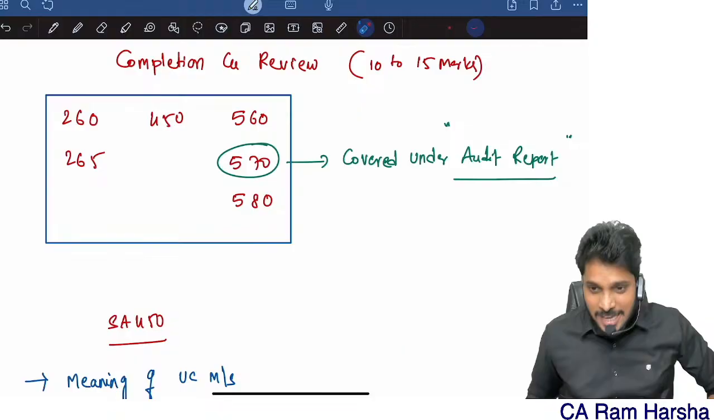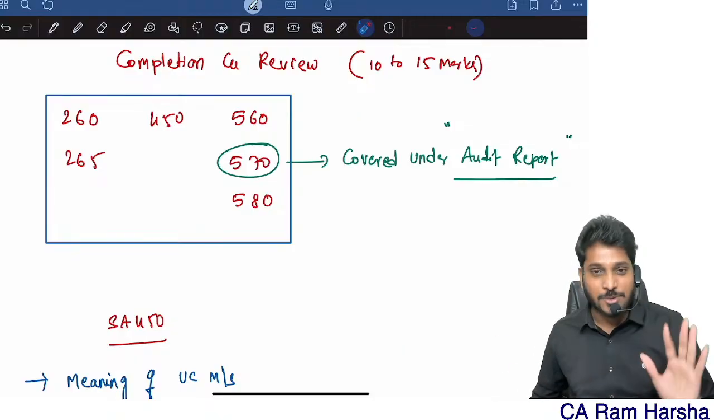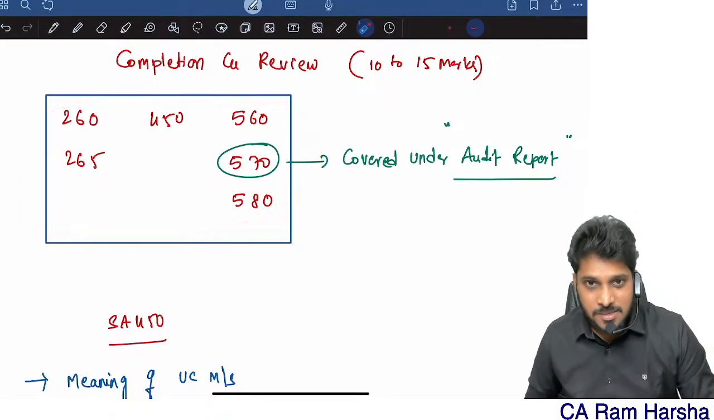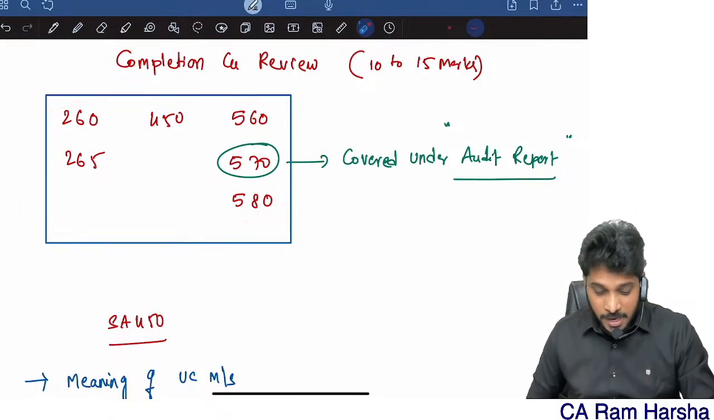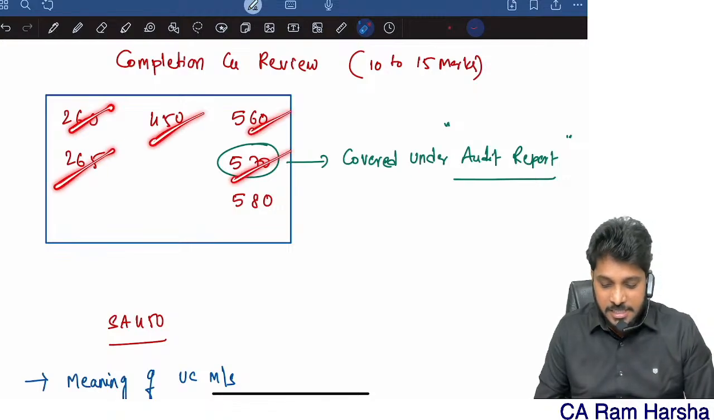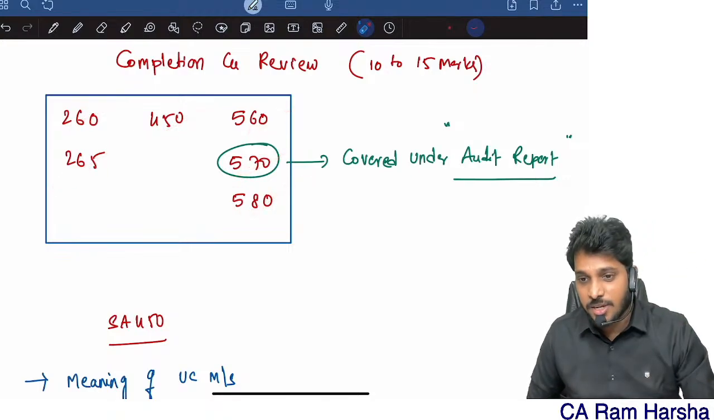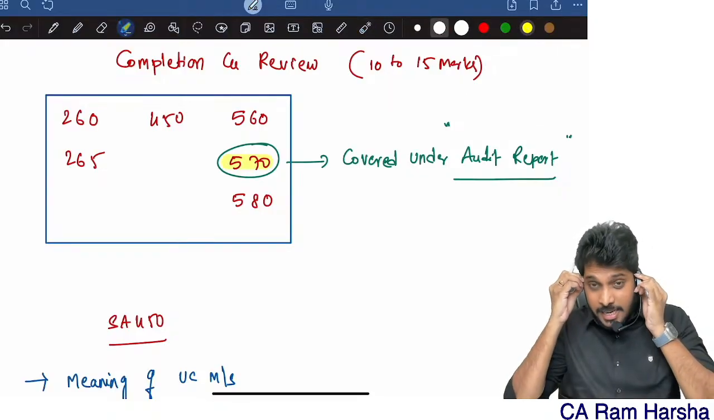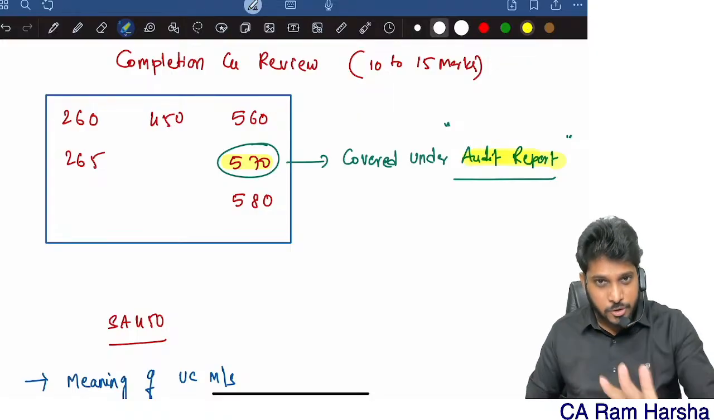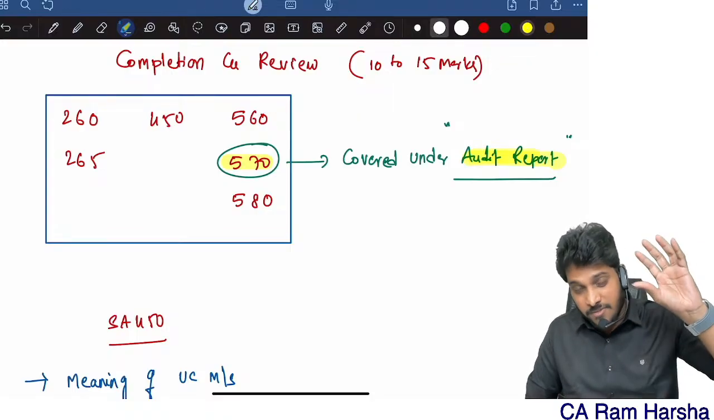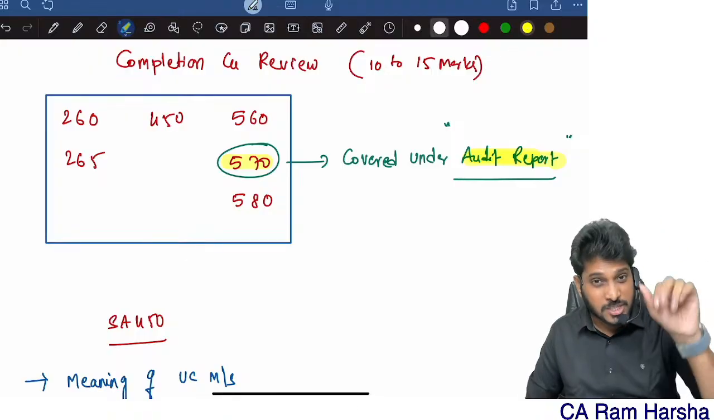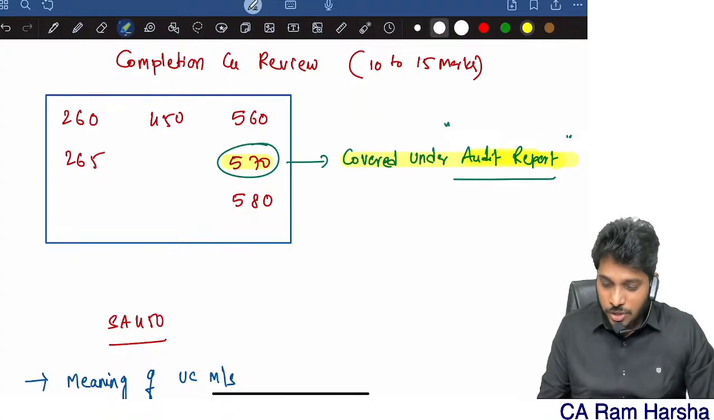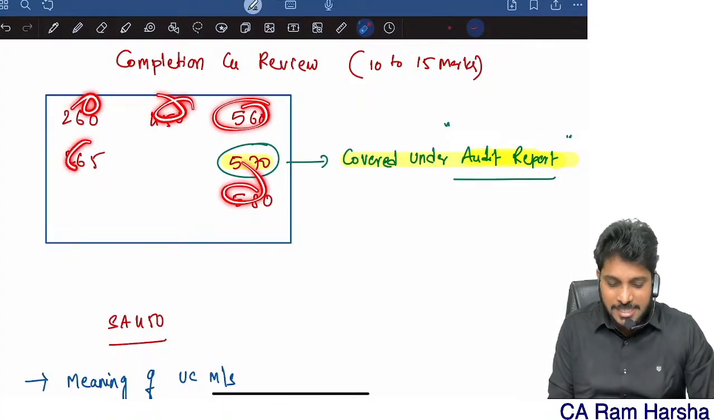Fine. So let's proceed with the discussion of this chapter, completion and review. In this chapter, we have 6 standards totally: 260, 265, 450, 560, 570, 580. These are the 6 standards in this chapter. Whereas 570, I have already covered as part of the audit report topic, in the audit report revision class, part 1 audit marathon, which is a 7 hour video. So inside that, 570 is already covered. So now we are left with only the remaining 5 standards.